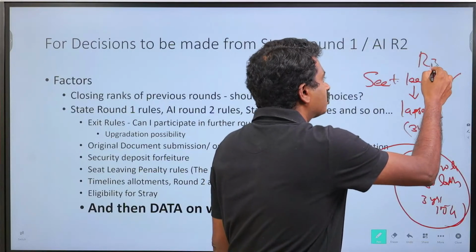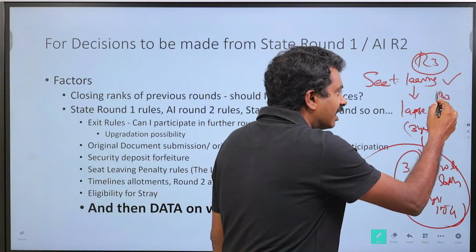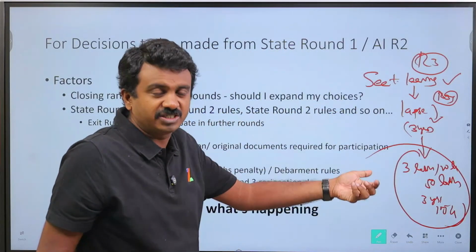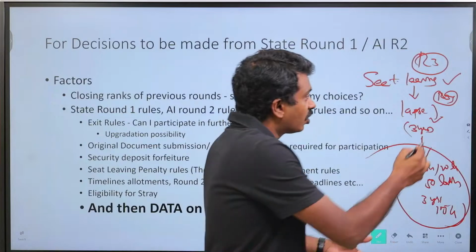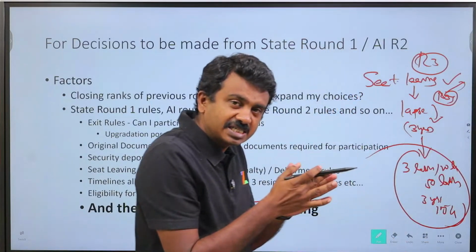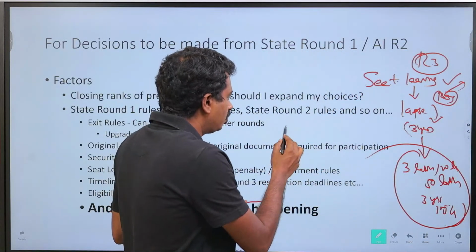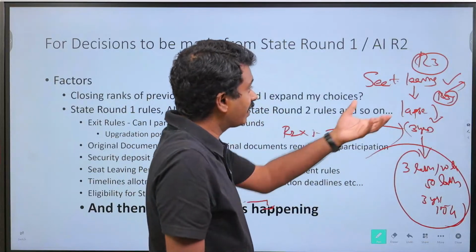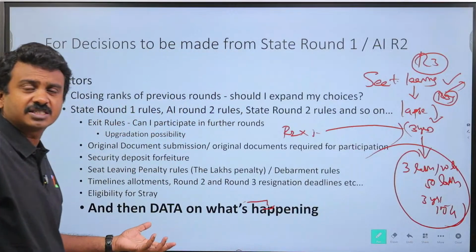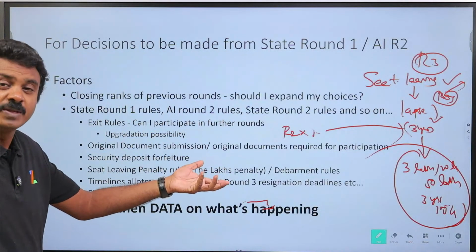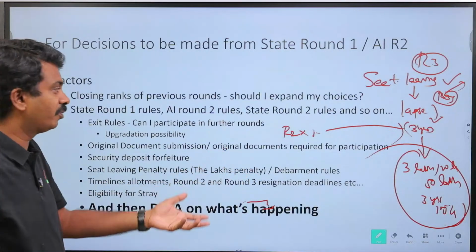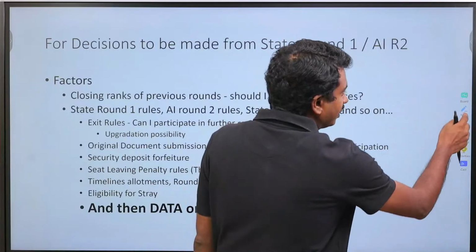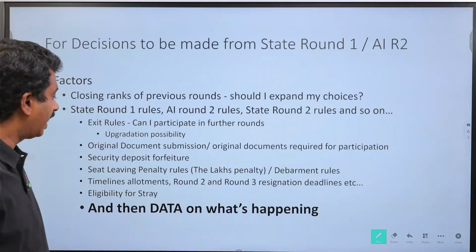Usually only after round 3, or when round 3 starts, is the timeline. For your state, it might be different. We have already shared that for all the states where we have put up rules. So this seat leaving penalty starts at this stage. For a round 2 non-joining, seat leaving penalty is usually not applicable in any state. A seat leaving penalty to the tune of 50 lakhs or 30 lakhs is not applicable. Maybe 1.5 lakhs, that will be the penalty, which is the security deposit that you paid. But this penalty of 50 lakhs, when is it applicable? That needs to be clear as well, so that you don't mismanage that part.